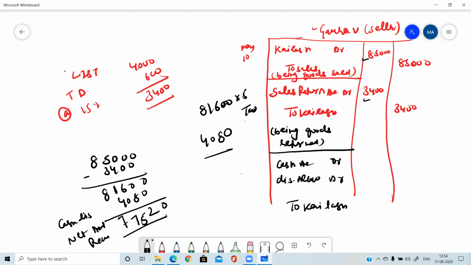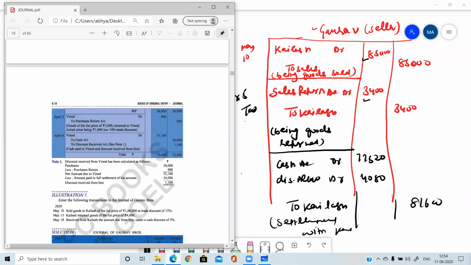And the amount will be 77,520, 4080 and 81,600. And this will be known as settlement with Kailash done. Or you can write the amount received from Kailash after deducting cash discount.